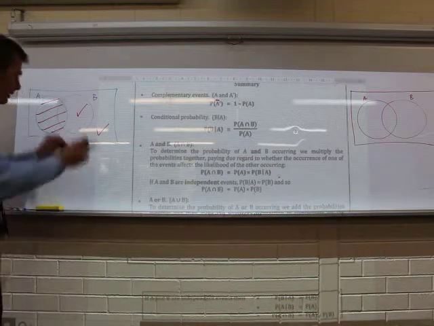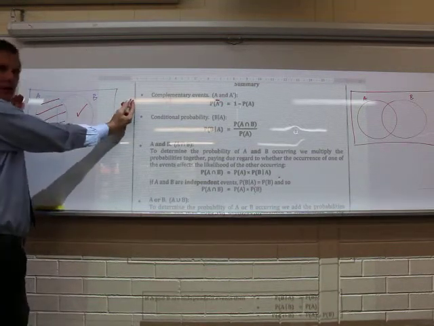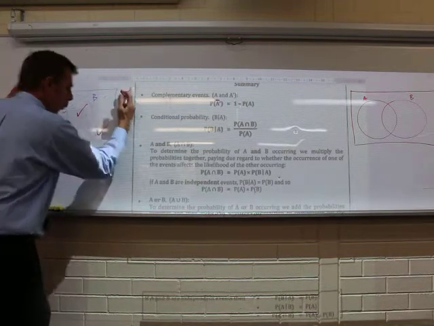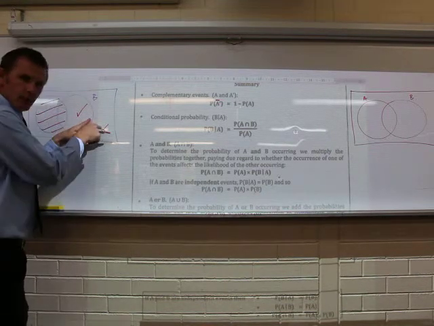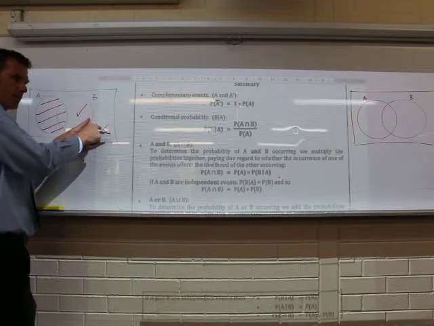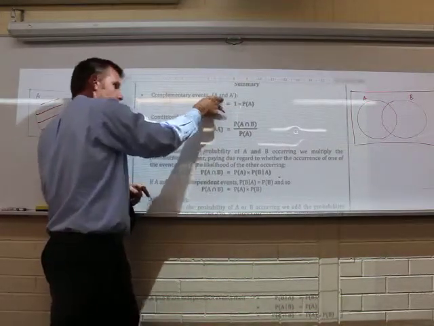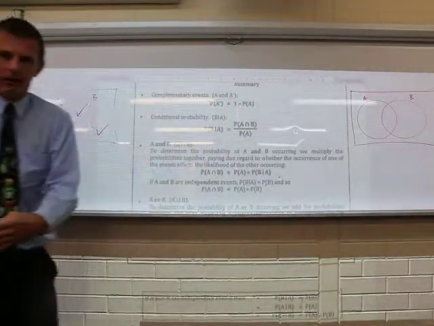Well, remember probability on a Venn diagram, this whole thing is 1. Probability always adds up to 1. So if we go 1 minus A, that leaves us with everything outside of A. So that's what we're doing here. The probability of A prime, A dash, outside of A, is 1 minus everything inside of A.